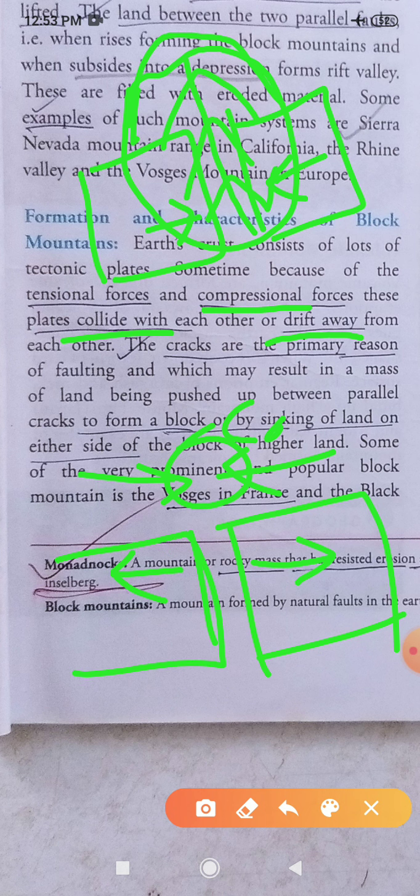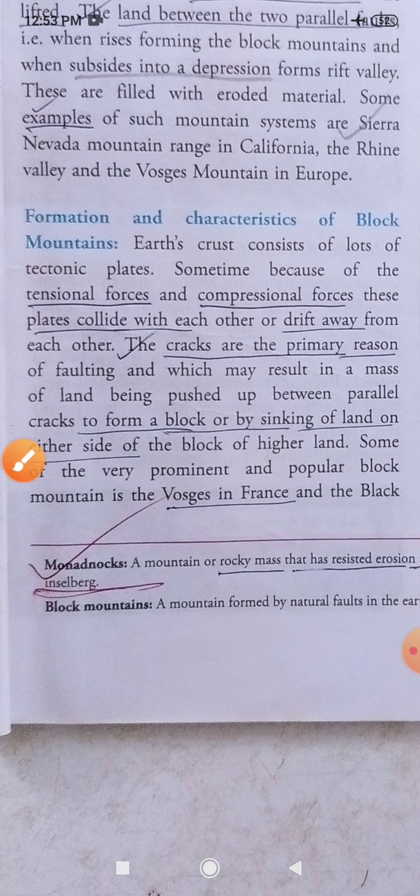I think all of you are understanding. So please try to listen carefully. Next, the cracks are primary regions for faulting, which may result in a mass of land being pushed up when parallel cracks form a block, or by sinking of land on either side of the block of highlands.